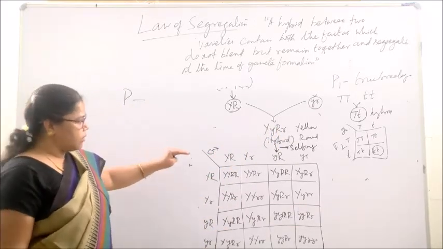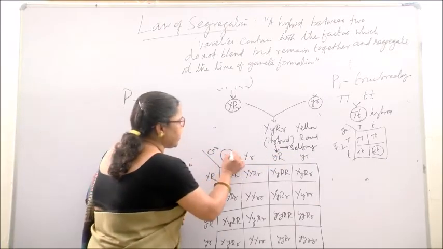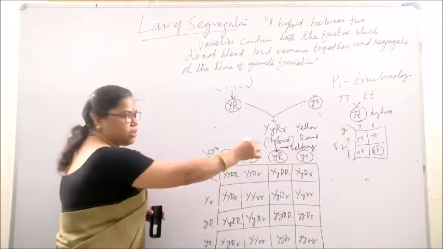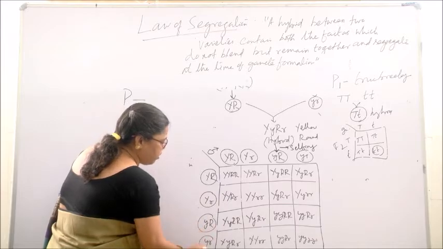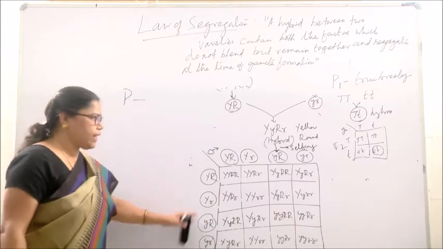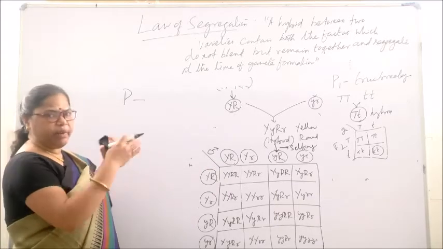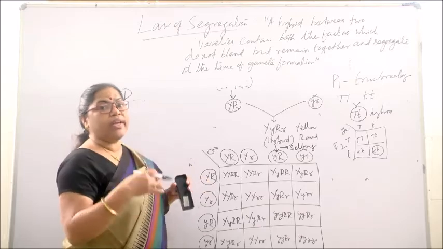And during gamete formation, 4 different types of gametes are found. That means, male gametes with all these factors, and the female gametes with all these types of gametes. So, 4 different types of gametes, and since the characters are independently assorted, that is why you find the 2 new combinations.